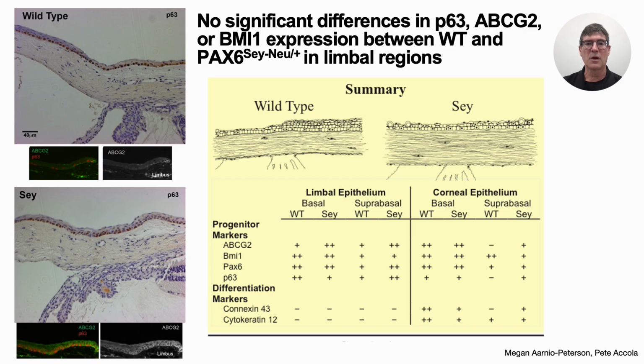We have spent a lot of time assessing the expression of putative limbal stem cell markers in small eye mice compared to PAX6 normal animals. We have not found any statistical differences between these two genotypes for any marker using any method. For simplicity, I'm only showing a graphical representation based on numerous statistical counts. But the take-home message is that there's no significant difference in P63, ABCG2, BMI, or any of the other markers that we've looked at.